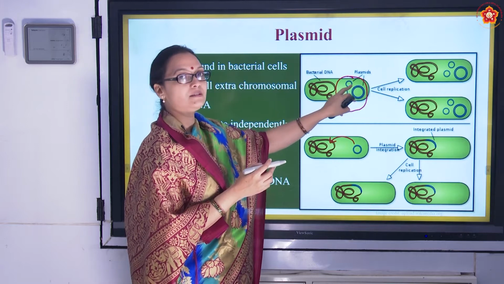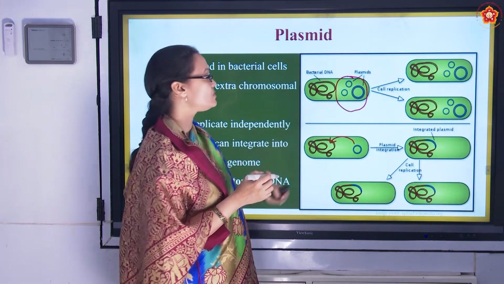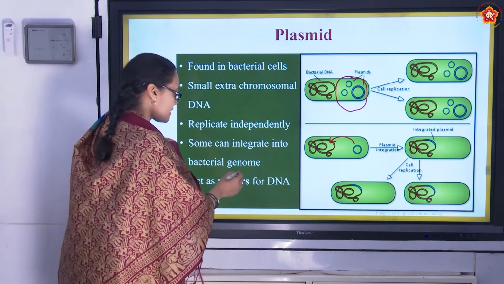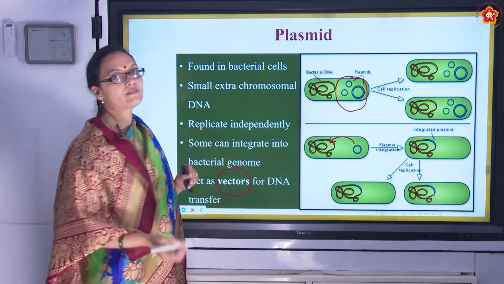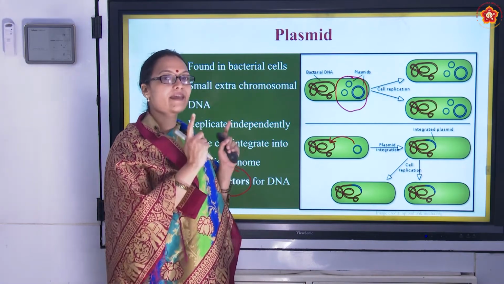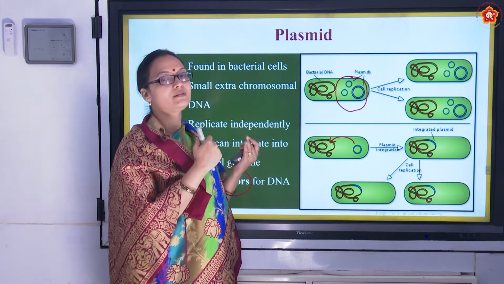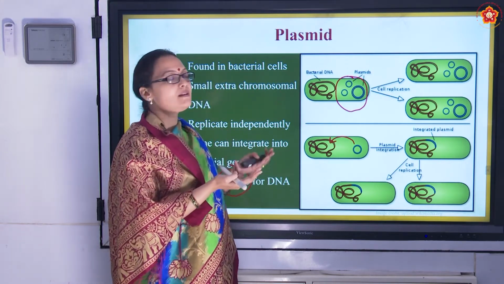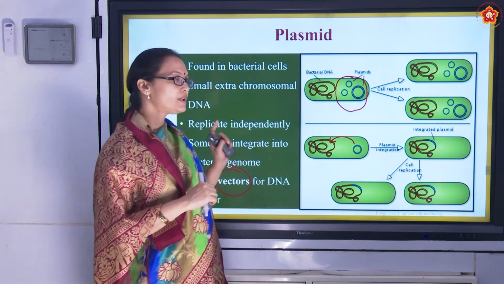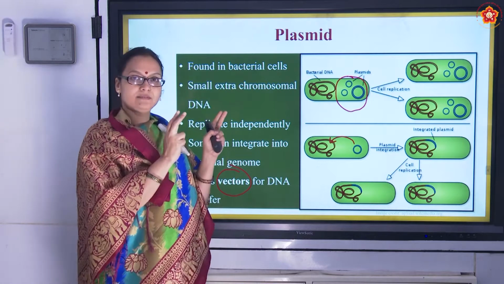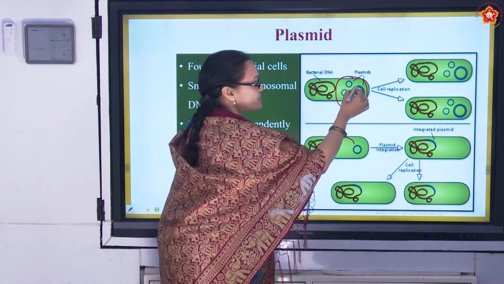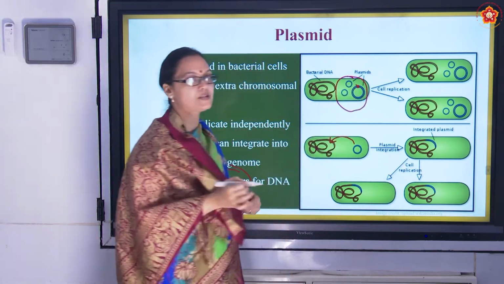So what are they used for? Why are we talking about plasmids? They are used as vectors. What are vectors? We spoke about vectors in human health and disease. Vectors are carriers of anything. It can be a pathogen, it can be a gene. So here we're talking about vector as a carrier of a gene. So what we do is, we've cut the DNA using the restriction enzyme. We have identified the site of replication. This is the site of replication in a plasmid.